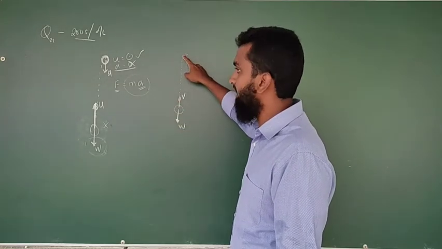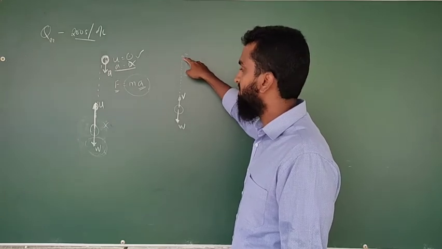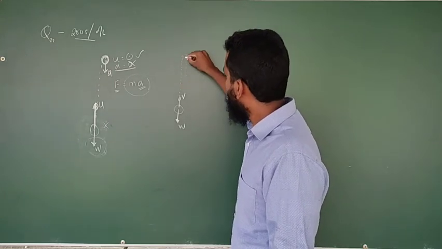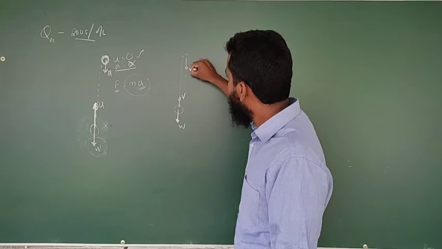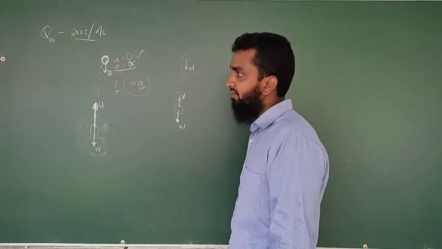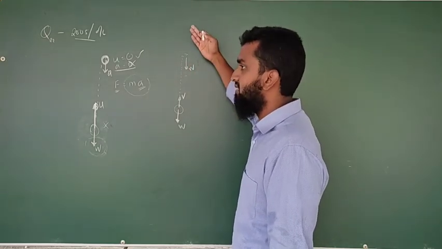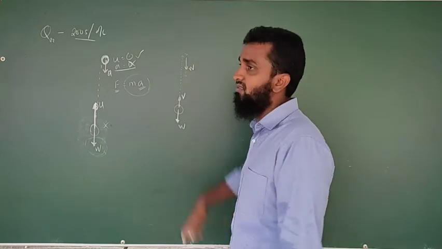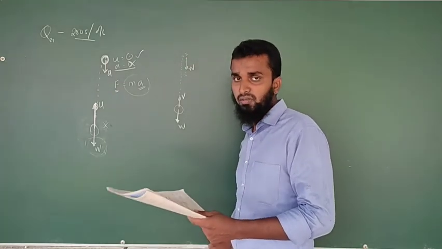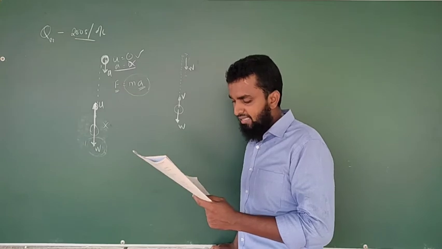After going to the top of the motion, at the highest point, in the same direction the W is acting, right? The direction is not changed. That's why the velocity is increasing after reaching the highest point. Therefore, the third answer is wrong.